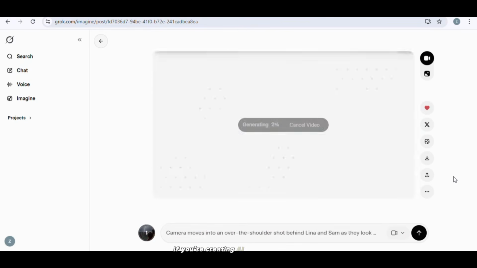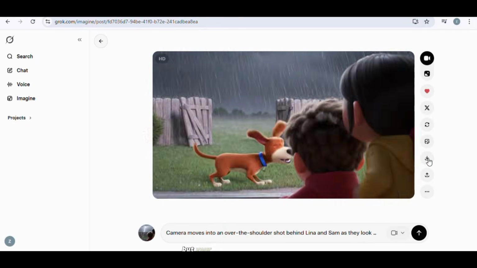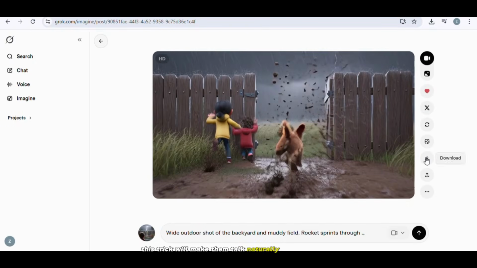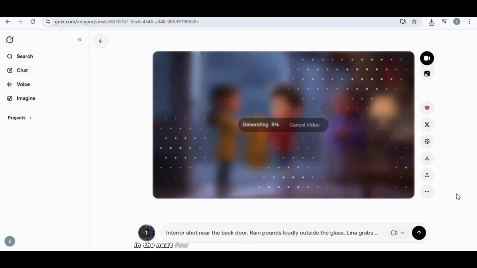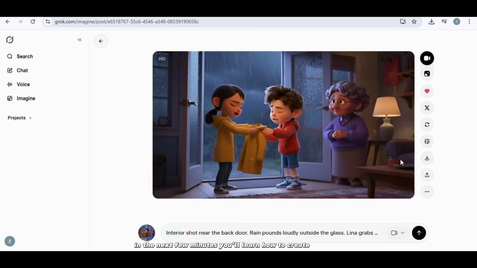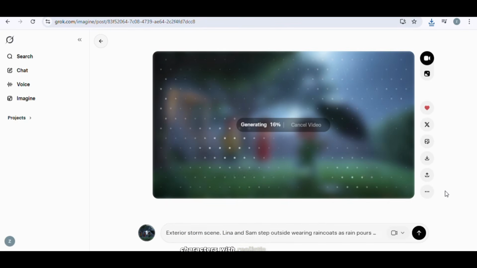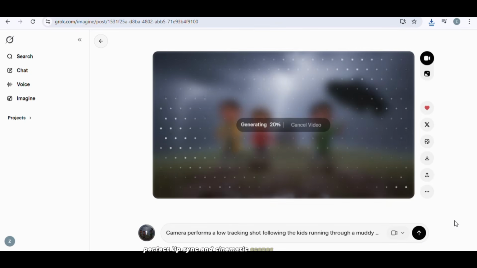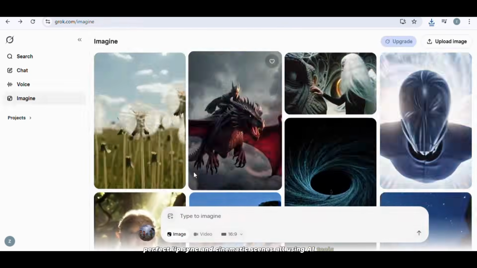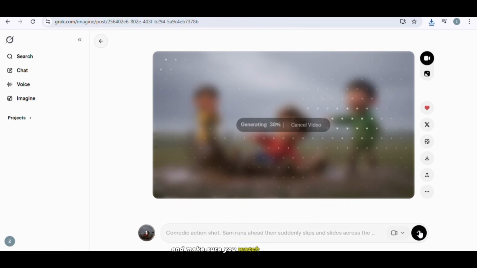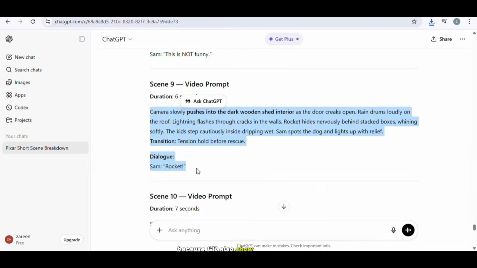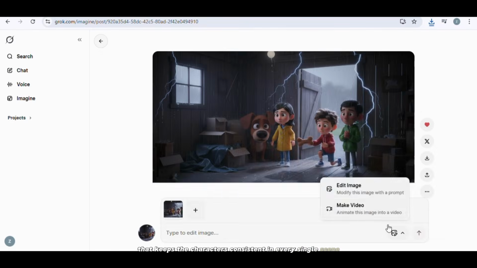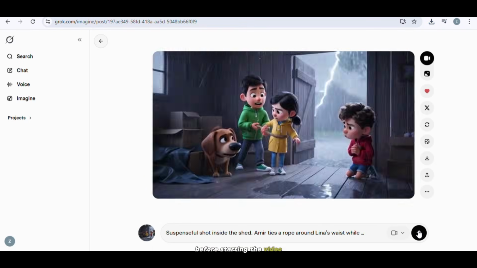If you're creating AI animation videos, but your characters feel lifeless, this trick will make them talk naturally with each other. In the next few minutes, you'll learn how to create multiple AI characters with realistic dialogue, perfect lip sync, and cinematic scenes, all using AI tools. And make sure you watch until the end, because I'll also show you the trick that keeps the characters consistent in every single scene.